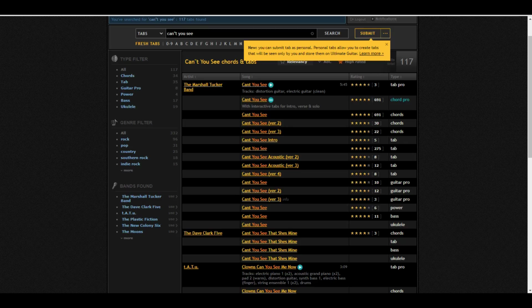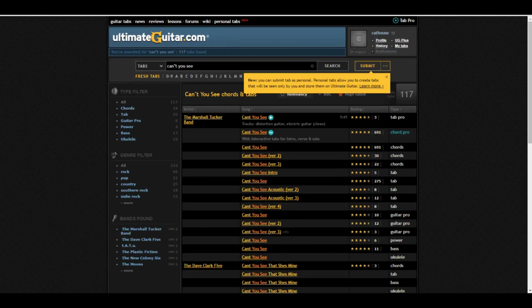Power Tab is another kind of software. It used to be super popular. You don't see it quite as much anymore. And bass we're not playing, unless you are playing bass. Ukulele, same thing. So you're focusing on chords.